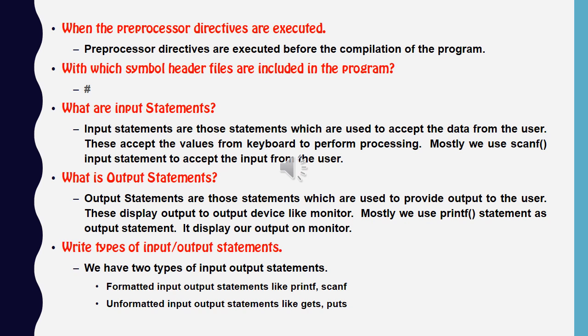Right, the types of input output statements. We have two types of input output statements or functions. These are formatted input output functions like printf, scanf. In these we can take input and give output as per the user's format. So these are called formatted input output, and unformatted input output functions are gets, puts. We cannot format the input output using unformatted input output functions.